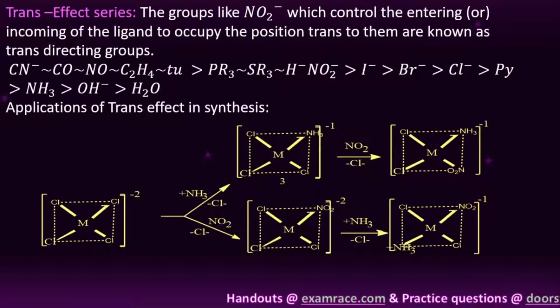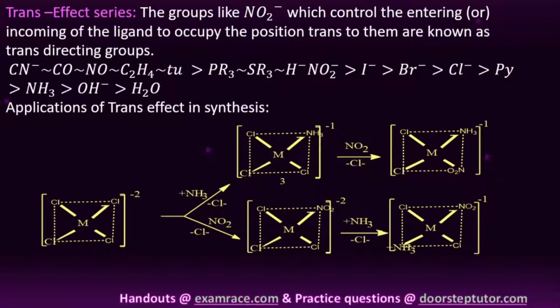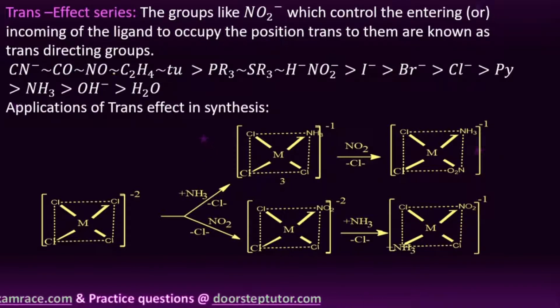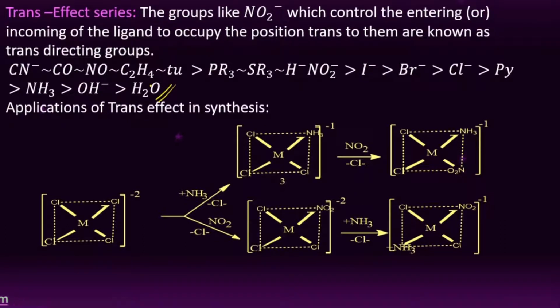Here you can see, this order is very, very important, student. Please remember this order from the entrance examination point of view.